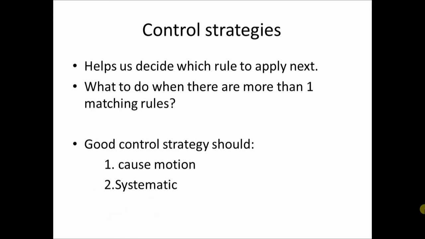Now, a good control strategy should have two properties. The first requirement is that it should cause motion. For example, we've already considered the water jug problem in the last lectures. So let's consider the water jug problem. Suppose we implement a simple control strategy of starting each time at the top of the list of rules and choosing the first applicable one.